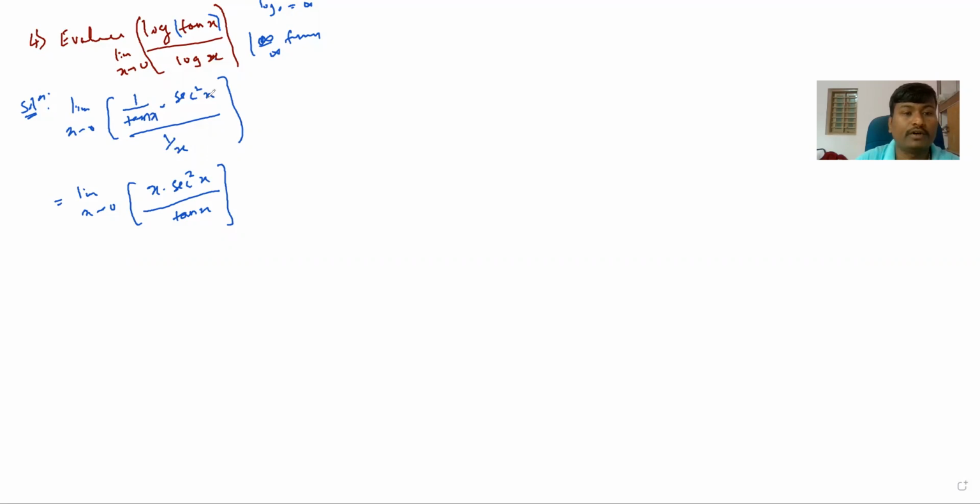x by tan x into sec square x. And now you have to check here as x tends to 0. This is 0, sec 0 is 1, so the whole term is 0 in the numerator, and the denominator is what? Tan 0 is 0. Now we get infinity by infinity changing to 0 by 0 form. Very important step. First of all, they have given infinity by infinity form. After differentiating one term, we get a 0 by 0 form.